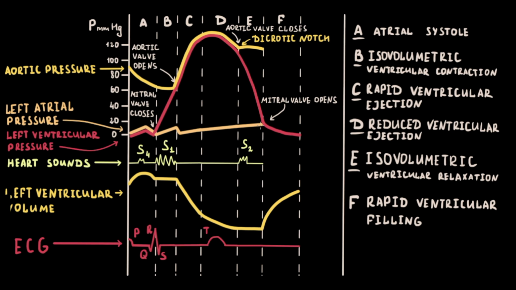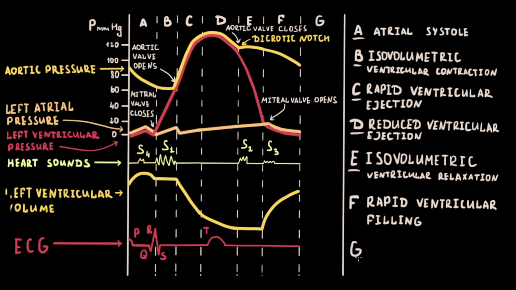Due to filling of the ventricle by blood from the atria, left atrial pressure decreases. The rapid flow of blood from the atria to the ventricles produces the third heart sound, which is normal in children but is not heard in normal adults. During this phase, aortic pressure decreases as blood runs off from the aorta into the arterial tree.